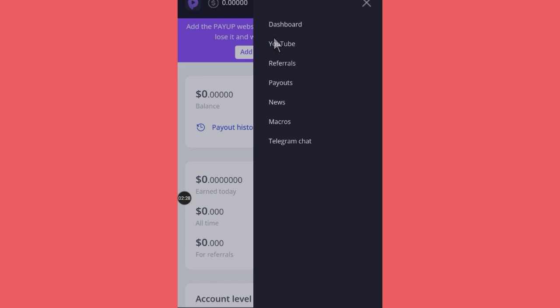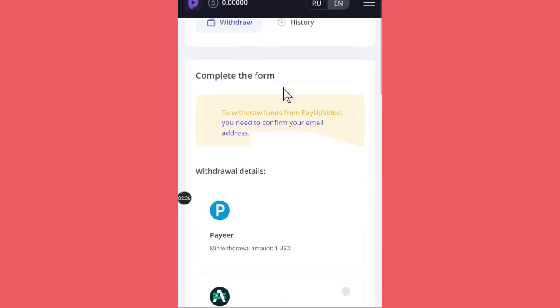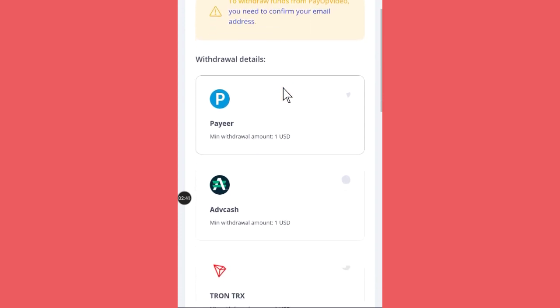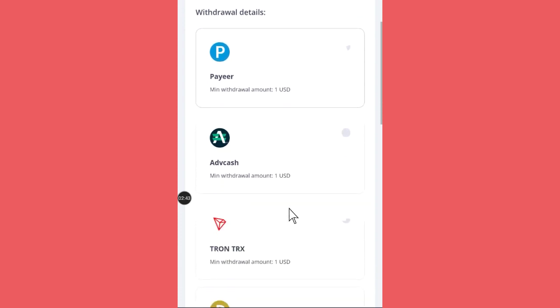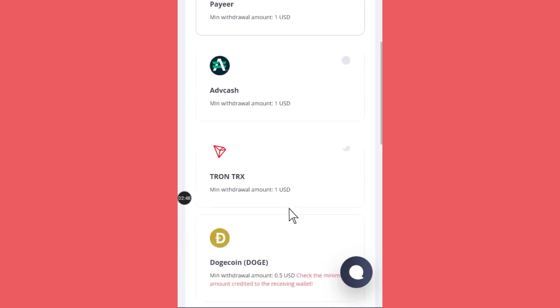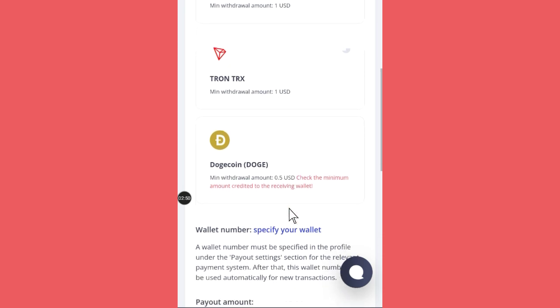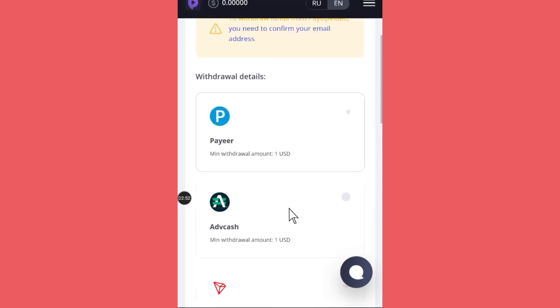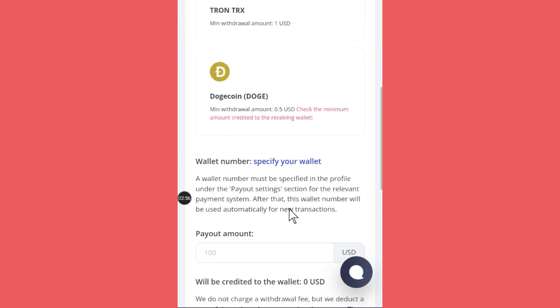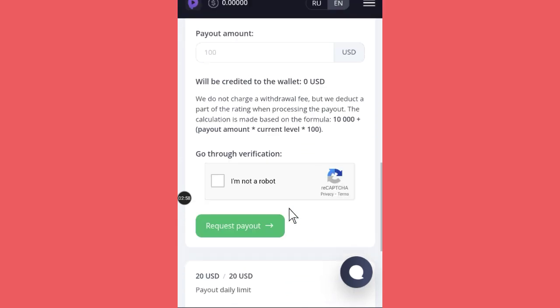As you can see here on the dashboard, we have YouTube, we have referral, we have payout. So let me take you to their payout. See, this is how it looks. Withdrawal terms. Okay, so by Payeer, and then add VCash, and then Tron, TRX, and so these are the payment methods that they are using to pay their people who perform tasks.